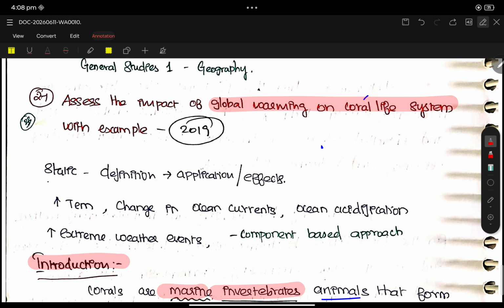That is coral reefs. See why it is important. The Philippines has opened a coral cryo bank to safeguard the corals.